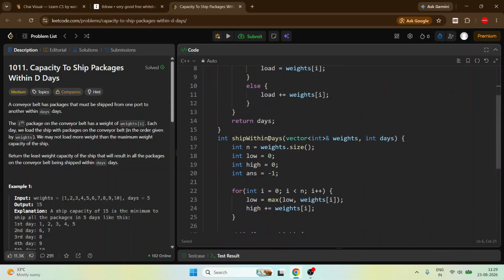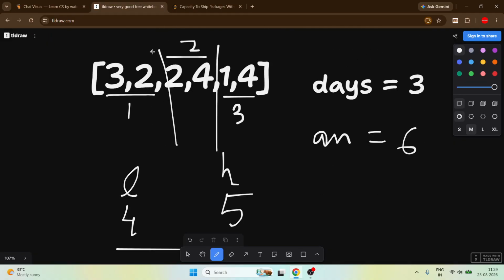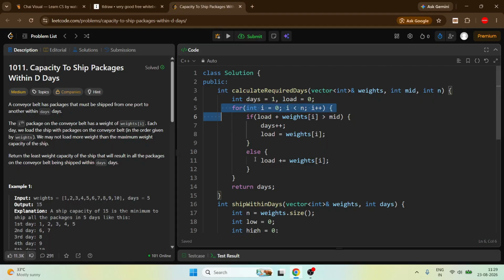It is a binary search on answer. This code may be modified. You can modify it with anything you want. I just modified it so that whenever the capacity is exceeded, we just increase the days and make the new load. Okay, so what happened, we just put a cut here, and the new load started from this two. Okay, this is much easier.